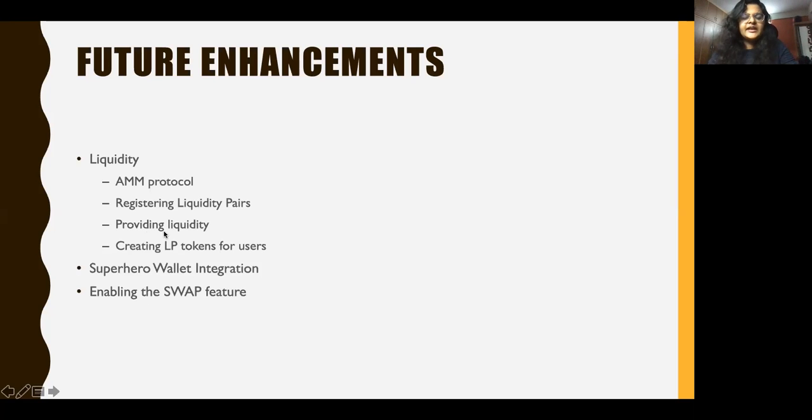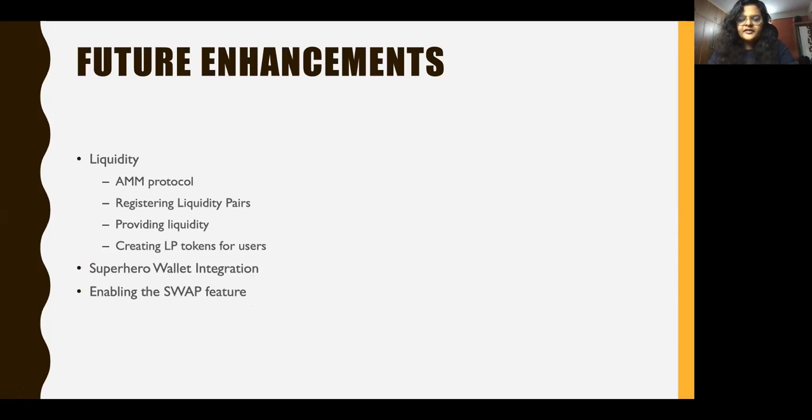At the back end, we can create LP tokens to give to those users who are providing liquidity. We are also building an algorithm that will efficiently give them incentives for holding the LP tokens as well.